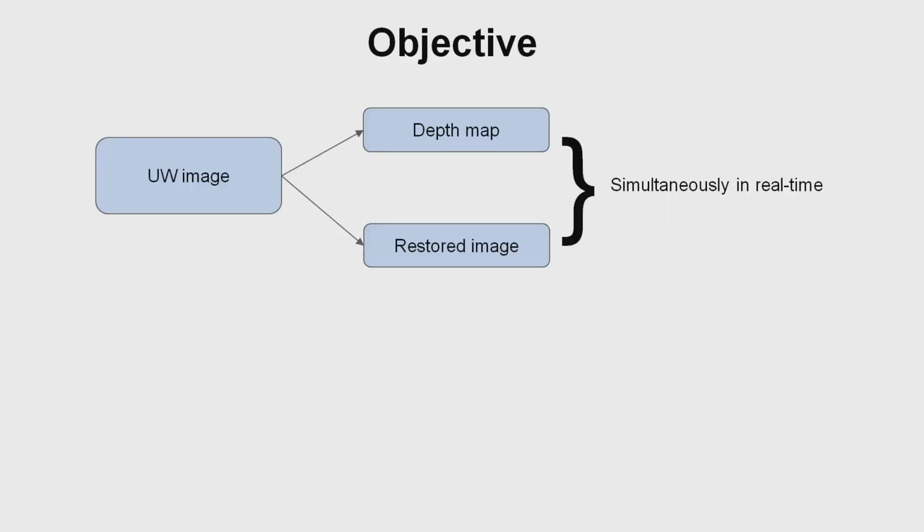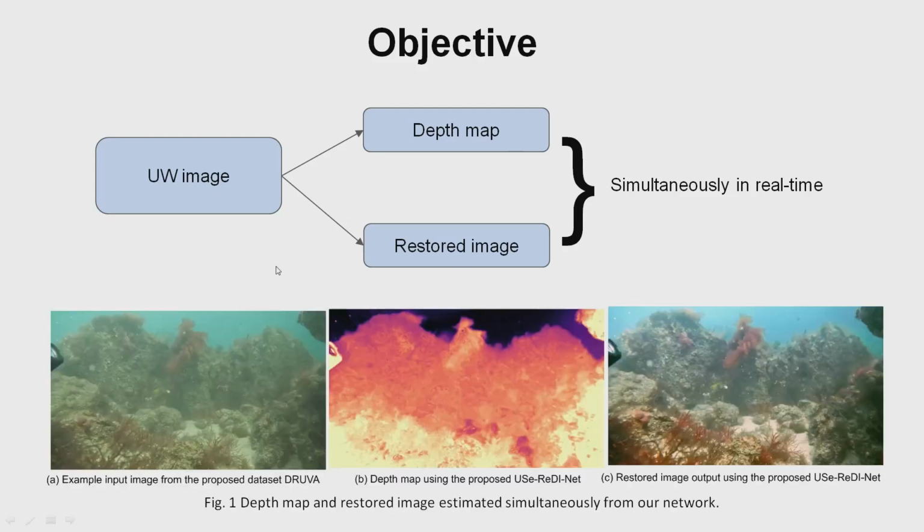The objective is to get a depth map and the restored image simultaneously from the input underwater image, and this is one example of our output. So we have a depth map and the restored image from a single underwater image, and both outputs are obtained simultaneously in real time. This is an example input image from our proposed dataset, Dhruva.